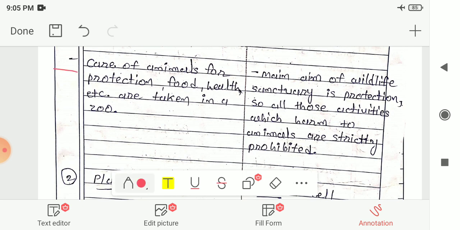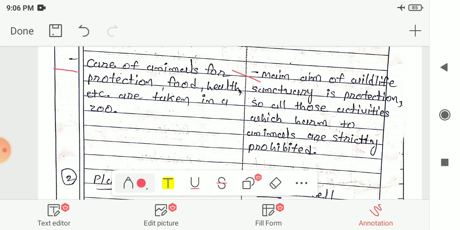Third difference: in the zoo, care of animals for protection, food, health, etc. is taken, whereas in the wildlife sanctuary the main aim is protection. So all those activities which harm animals are strictly prohibited in wildlife sanctuaries. So this is the difference between zoo and wildlife sanctuaries.